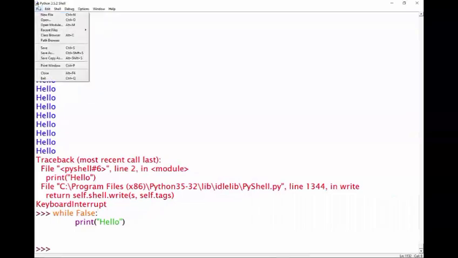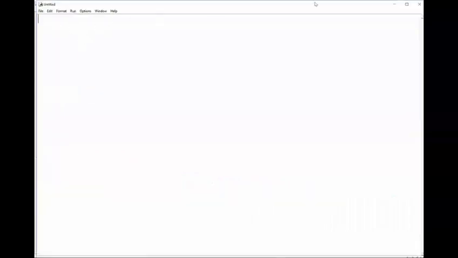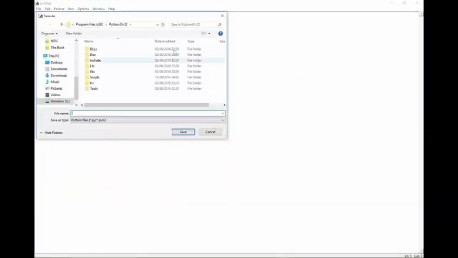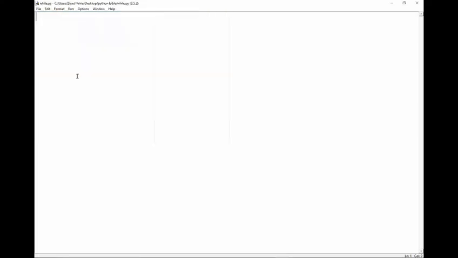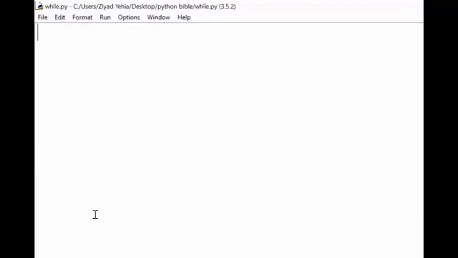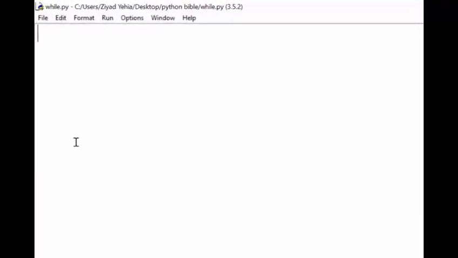in practice. So let's make a new file in here, and I'm just going to save this on the desktop, Python Bible, as while.py. Okay, now all that's well and good, but why are while loops useful? Well, let me show you. Let's say I wanted to print out the numbers from 1 to 10.